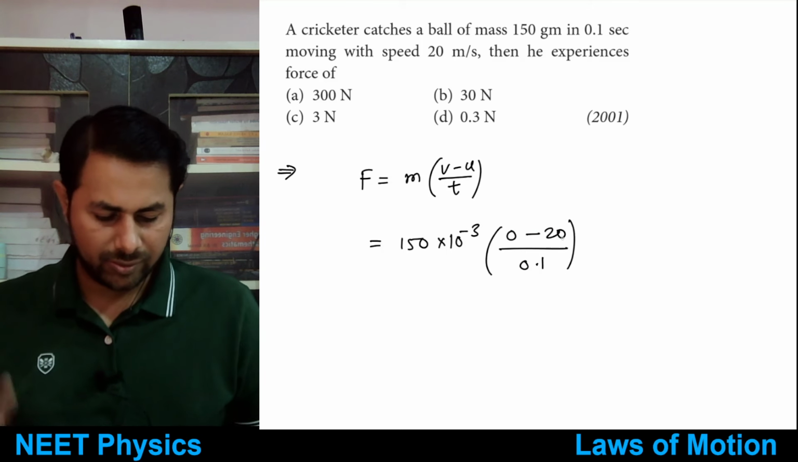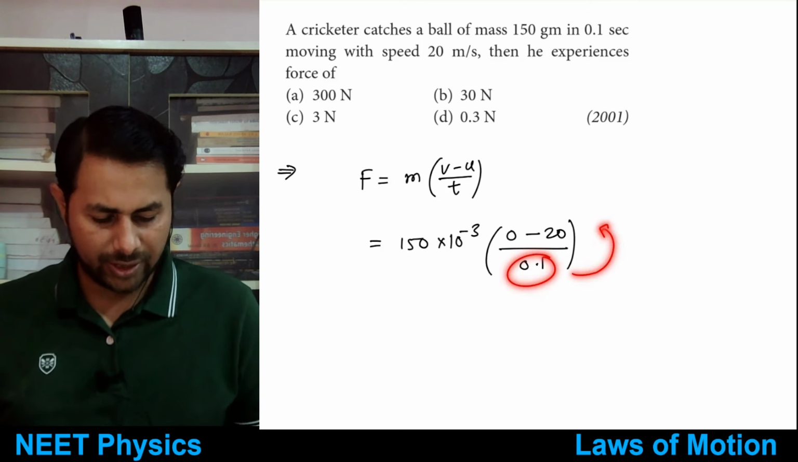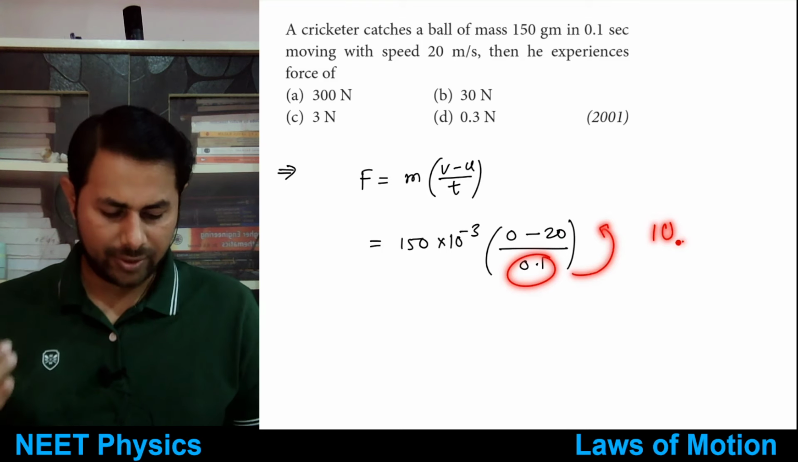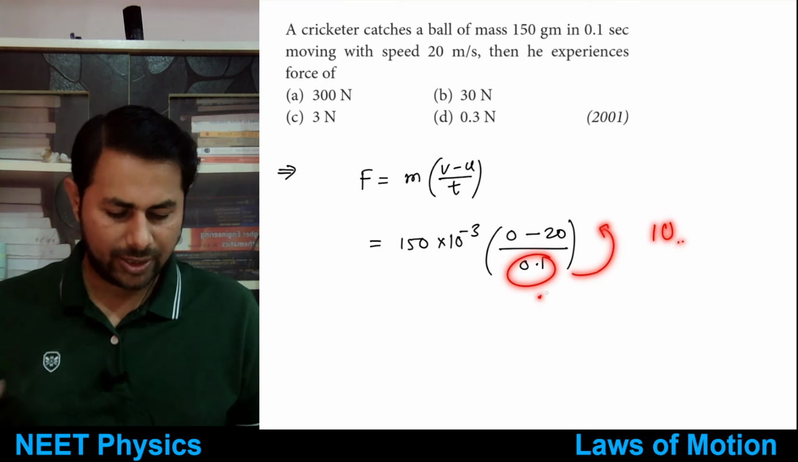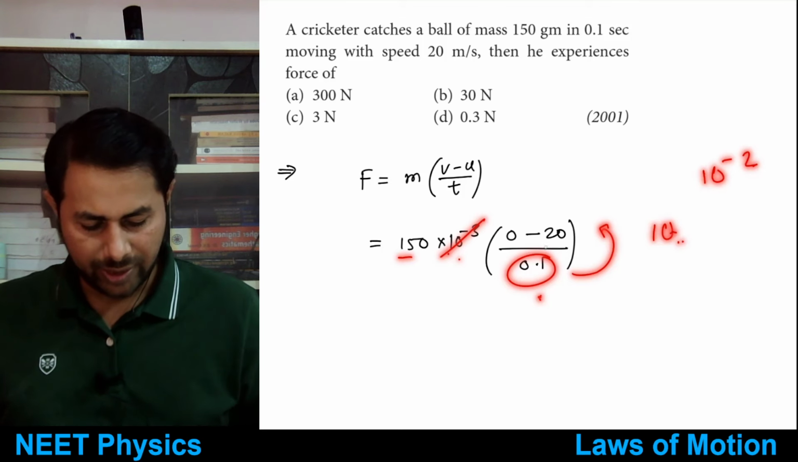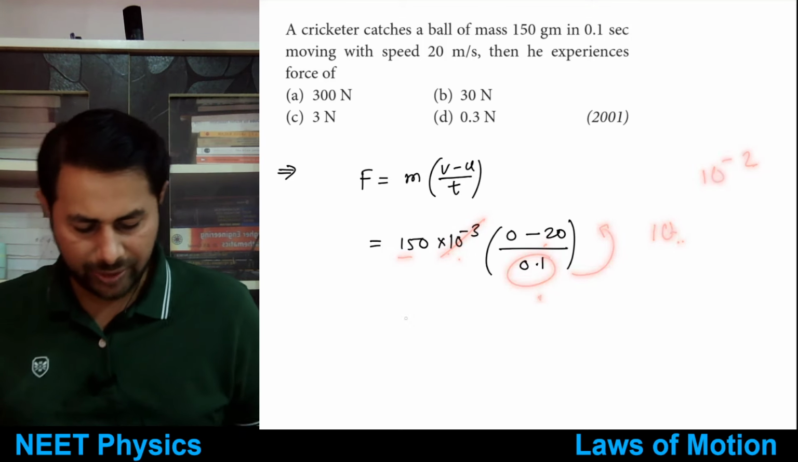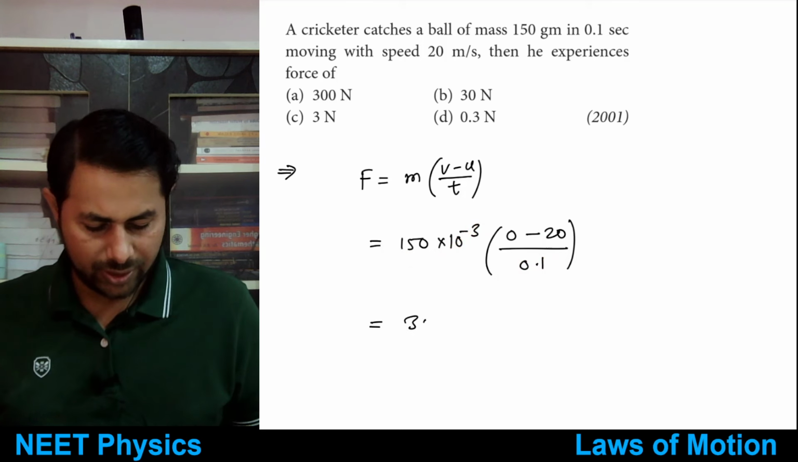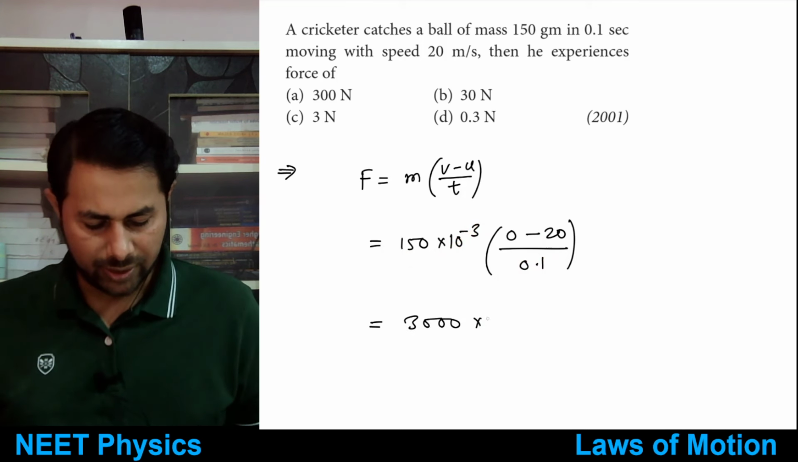Take this in the numerator, so it will be 10. This is 10 raised to minus 1, in the numerator it's 10 raised to plus 1. 10 times this thing is 10 raised to minus 3, so 10 raised to minus 2. So 150 times 20, how much? 3000 into 10 raised to minus 2, that means 30 Newton.